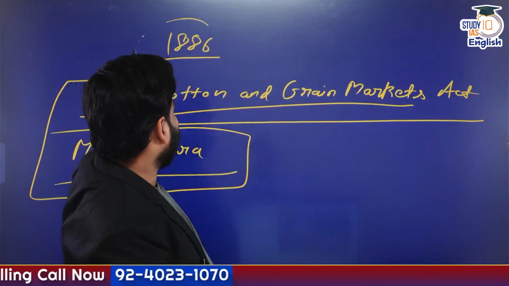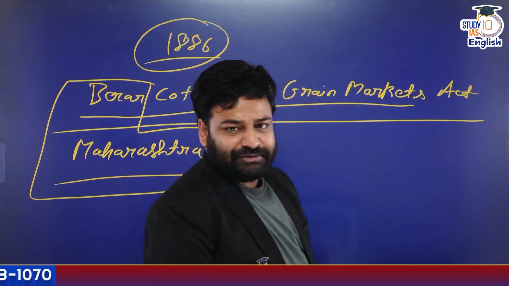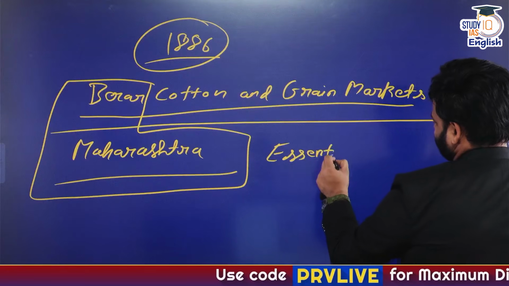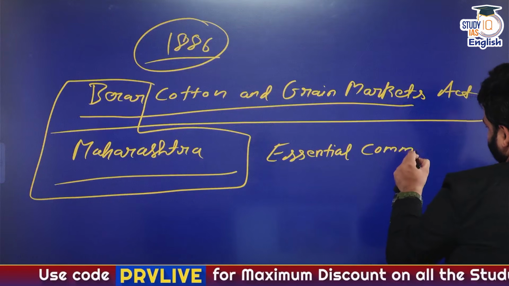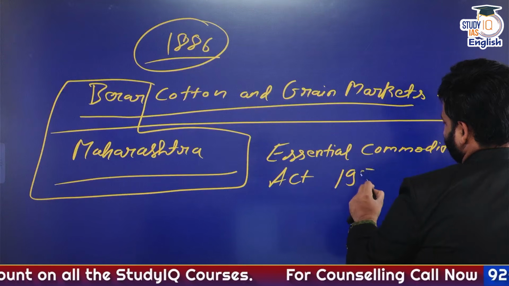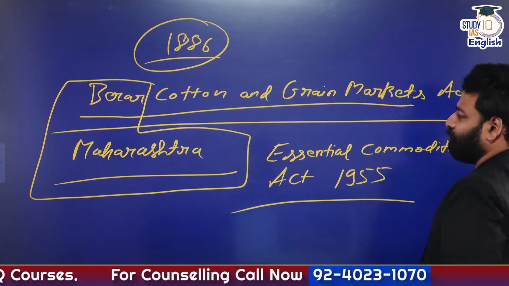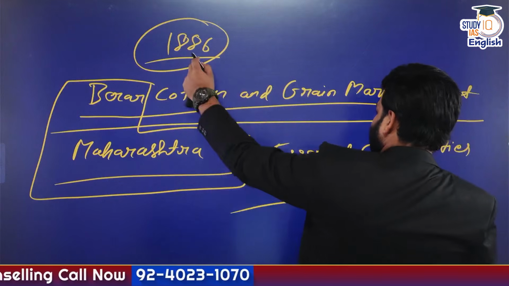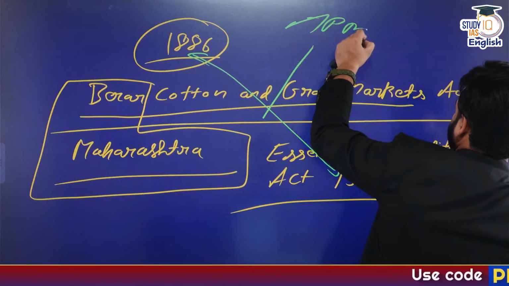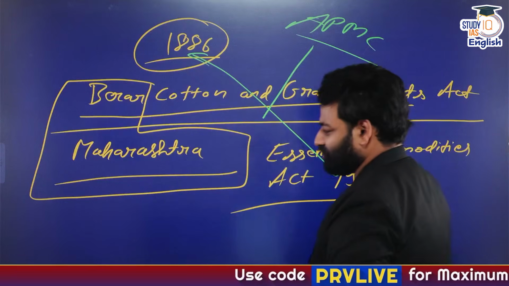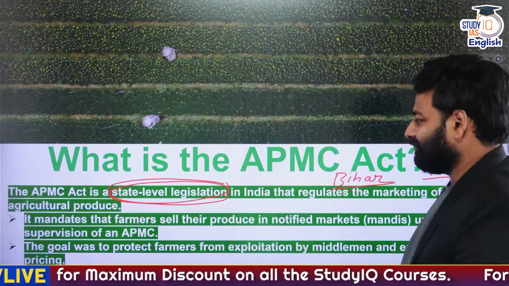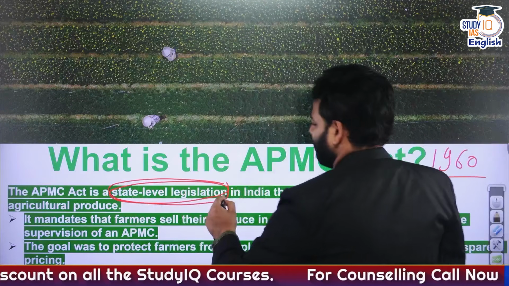What is the time period? 1886. Post independence, okay, the Union Parliament legislated the Essential Commodities Act, Essential Commodities Act 1955. And taking inspiration from both, that is the law of 1886 and the law of 1955, we have created what? We have created the modern day APMC, that is Agricultural Produce and Market Committees Act. So as you can see, once again, please remember, it is a state level legislation.